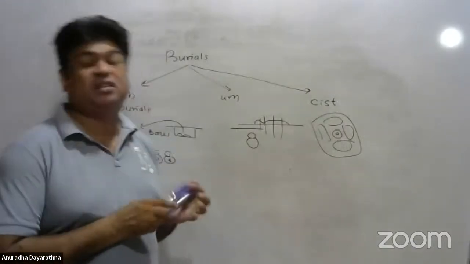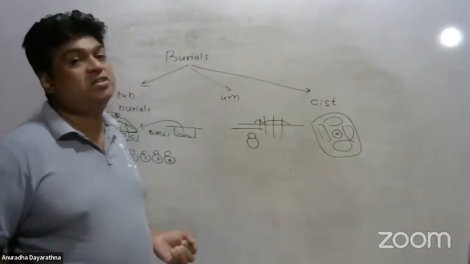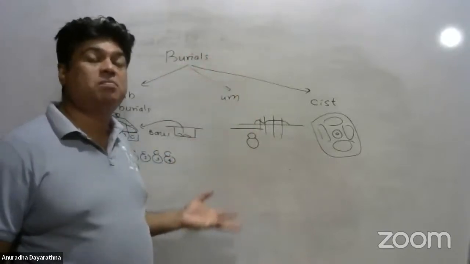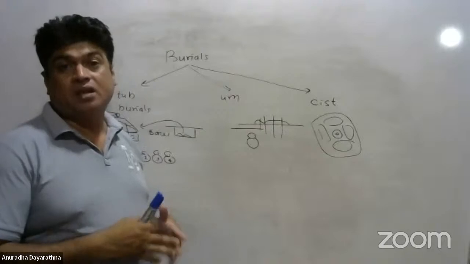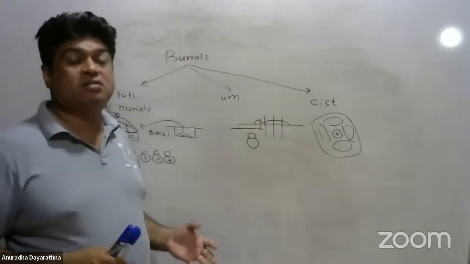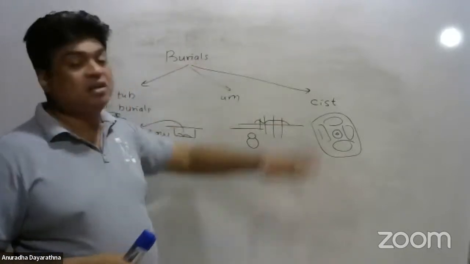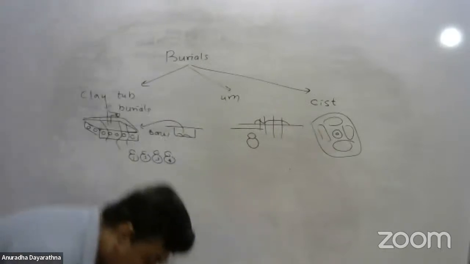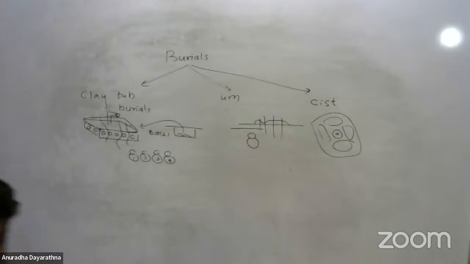So you have to explain in 3 paragraphs. If the question is given, explain the 3 types of burials of the protohistoric man, then you cannot mix it up. You cannot explain the burials of the Stone Age man. You have to explain the burials of the protohistoric man. Some students mix it up and write something else, so the marks are not given. So you have to be careful. Right. So these are the 3 types of burials.